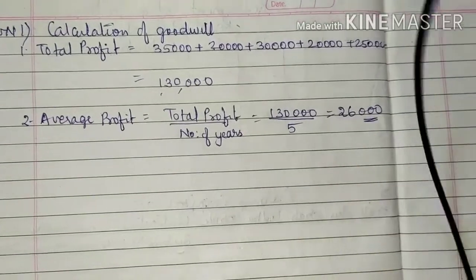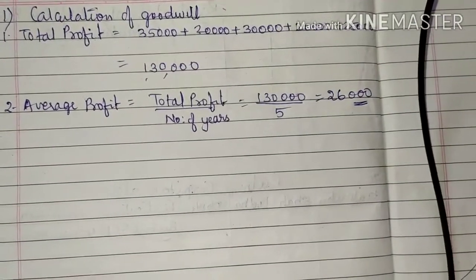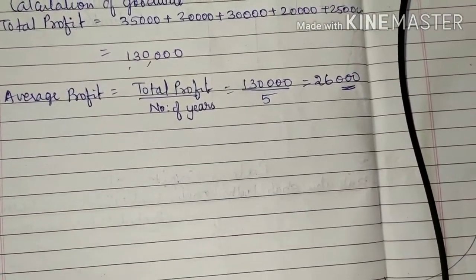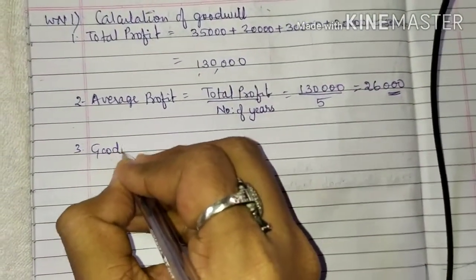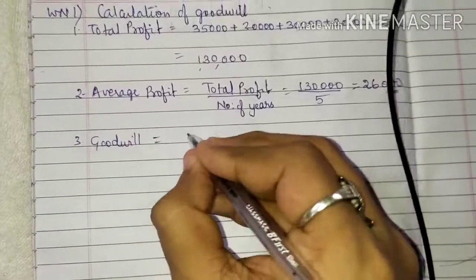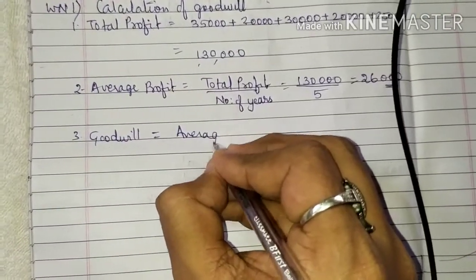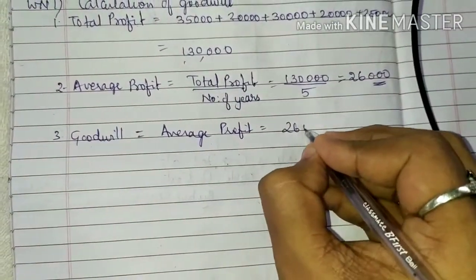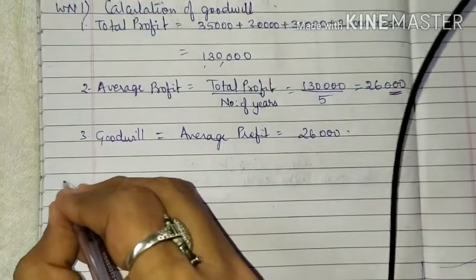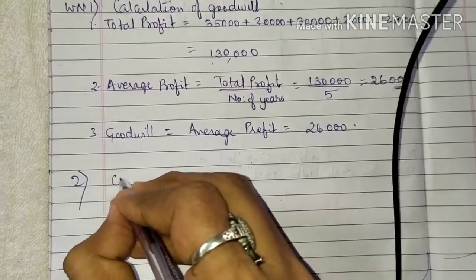You will be getting 26,000. Goodwill is to be valued at an average profit and losses of the last 5 years, which were as follows. So here the goodwill is equal to the average profit, which is 26,000.